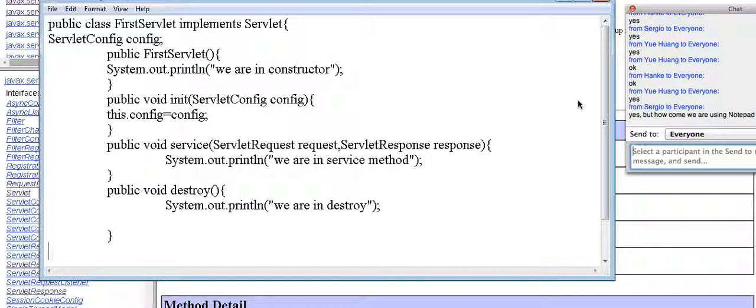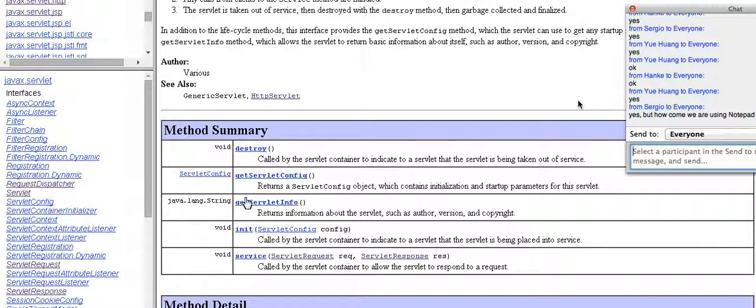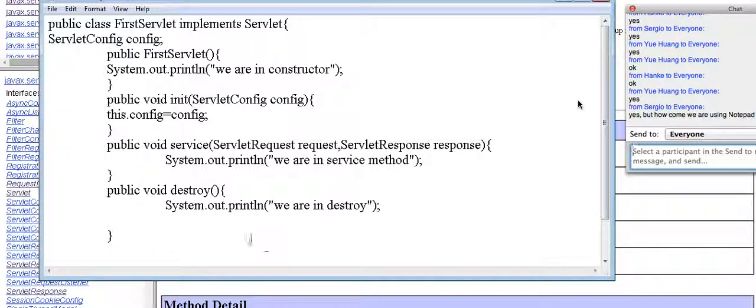Then the other two methods are also left. Those are nothing but getServletConfig and getServletInfo. Okay, see here, it returns a ServletConfig object. Now let me write public ServletConfig getServletConfig.